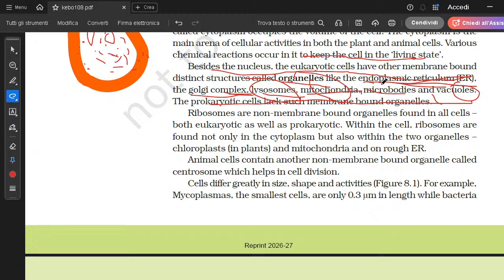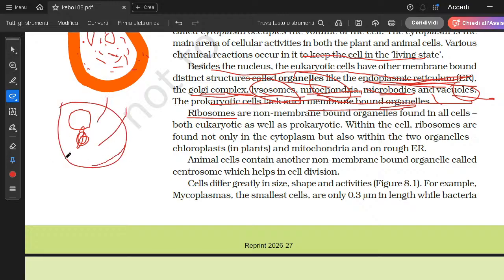So all of these, the endoplasmic reticulum, the Golgi complex, the lysosome, the mitochondria, the microbodies and vacuoles, are membrane-bound organelles. But prokaryotic cells do not have membrane-bound organelles. Then what do they have? They have ribosomes, which are also present in eukaryotic cells. Ribosomes are not membrane-bound organelles. They are one big and one small unit strung together without being covered by any sort of membrane.